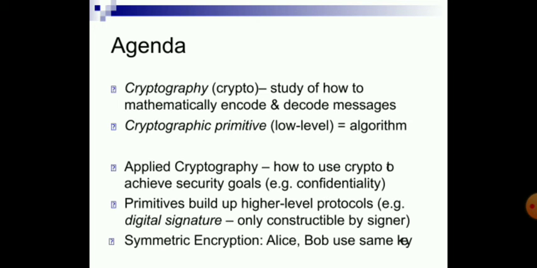Today's agenda. What is cryptography, basically? The study of how to mathematically encode and decode messages. A cryptography primitive is nothing but the algorithm written for the cryptography. Applied cryptography: how to use crypto to achieve security goals. Primitives build up higher-level protocols. Symmetric encryption: Alice and Bob use the same key.